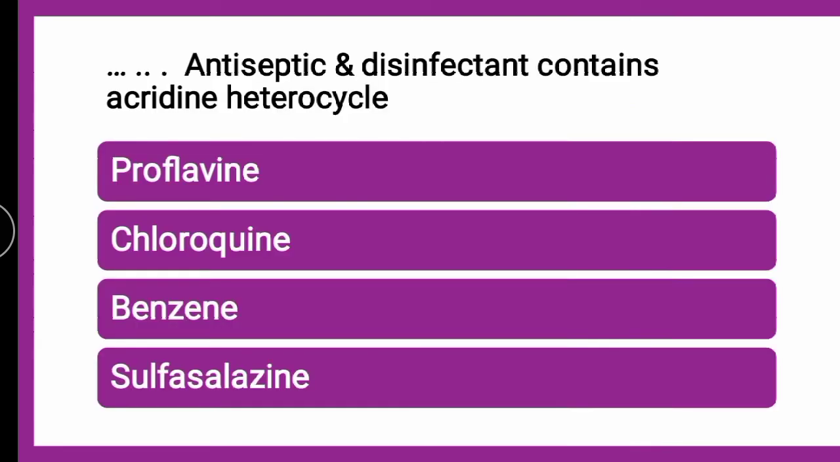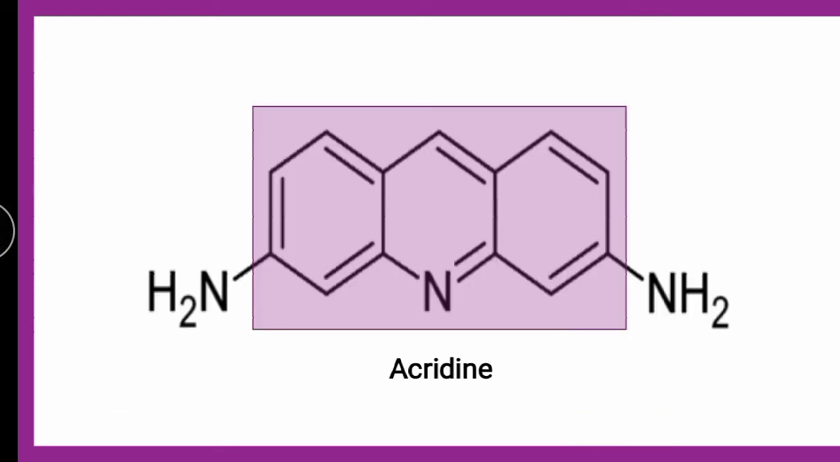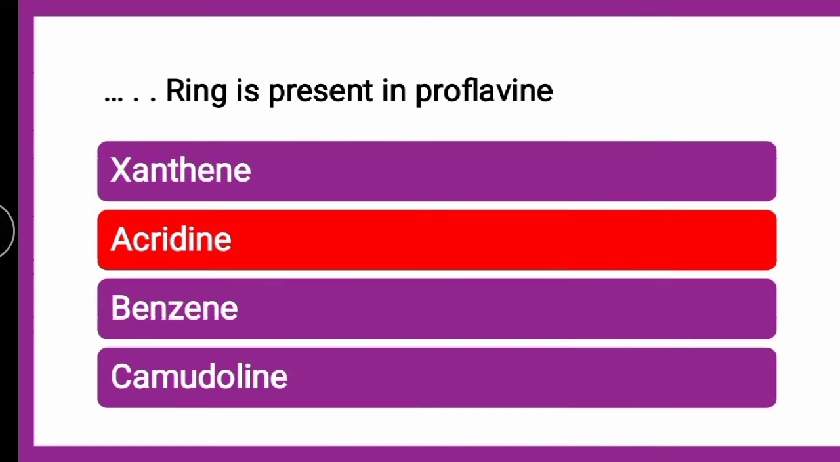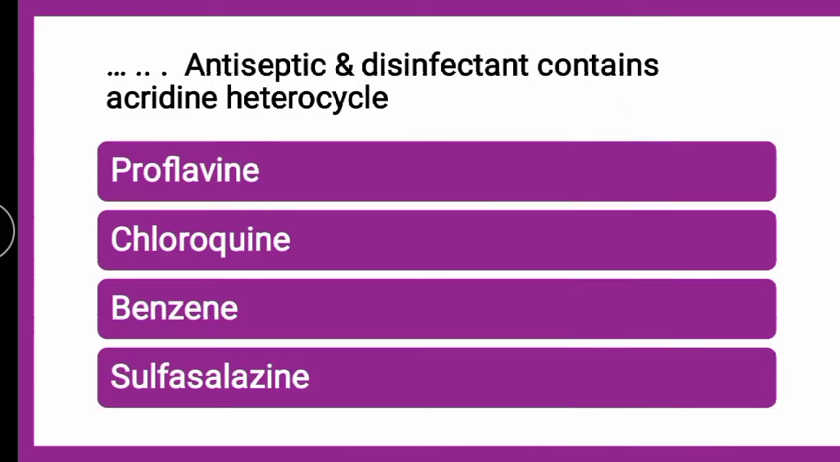Next question is: dash antiseptic and disinfectant contains acridine heterocycle, whether it is proflavin, chloroquine, benzene or sulfasalazine. The correct answer is proflavin. Proflavin antiseptic contains acridine heterocycle. This is only a difference in the way of asking, nothing else. Here they are asking which antiseptic disinfectant contains acridine heterocycle, and there they were asking which ring is present in proflavin. So the answer is one and the same.